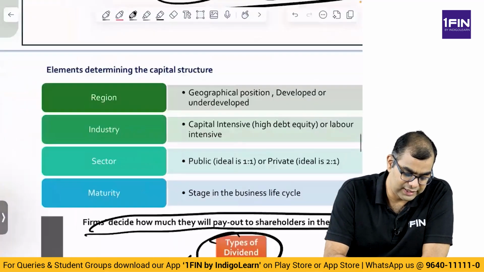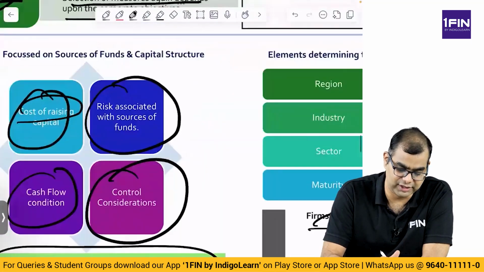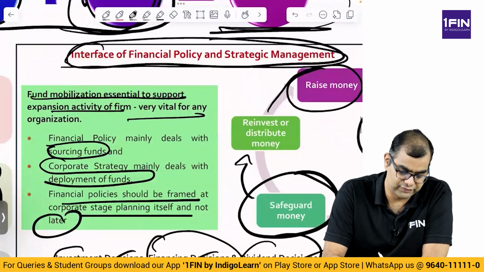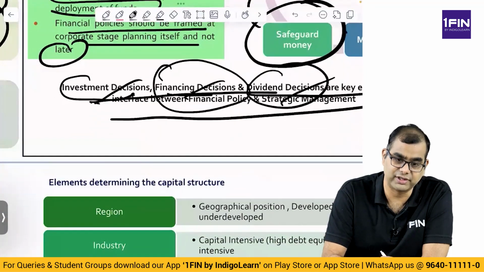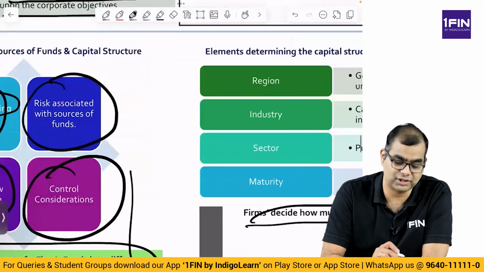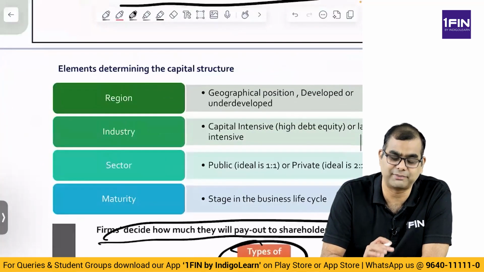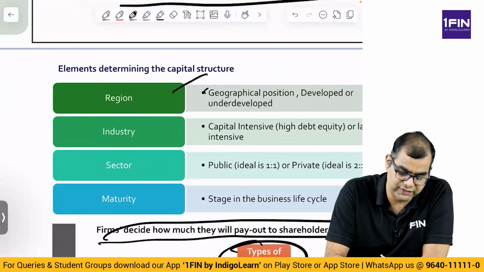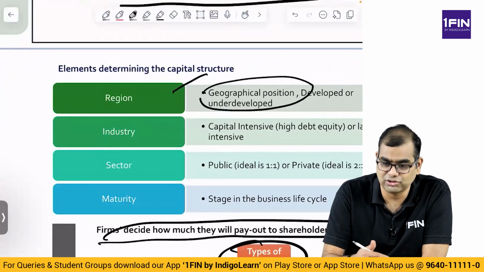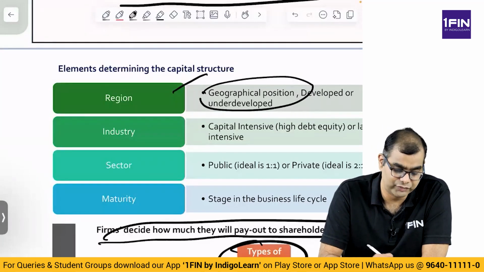Now, what are the elements? We discussed all three at a broad level: investment, financing and dividend. Then we went into depth on each, with respect to capital structure and the way you determine it. There are 4 things that matter. What is the region? Geographical region, developed or underdeveloped. That determines what kind of capital structure you have. If it is an underdeveloped country, it is very unlikely you will get debt. Probably you have to raise equity.